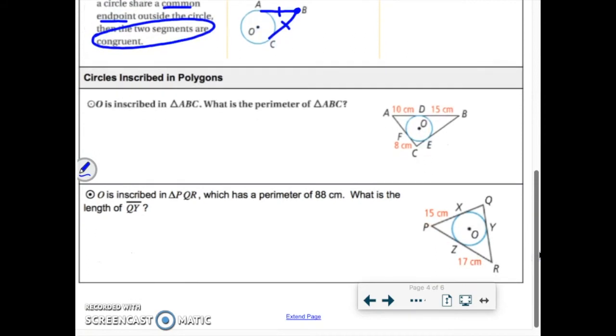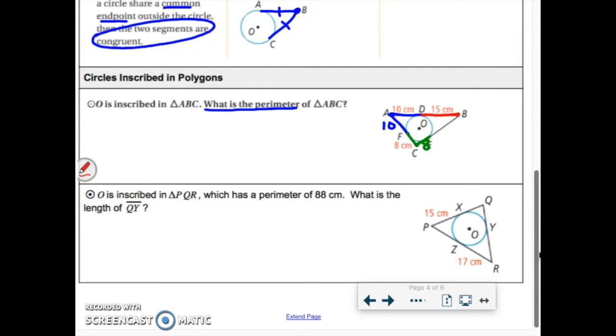So you might get a perimeter type question based off of that. This one says circle O is inscribed in triangle ABC. We want to know what is the perimeter of triangle ABC. All right, so for the perimeter, I have to figure out a couple things. So here's what I see. A to D should be the same length as A to F. That should be a 10. And C goes to F, but it also goes to E. These should both be 8s.